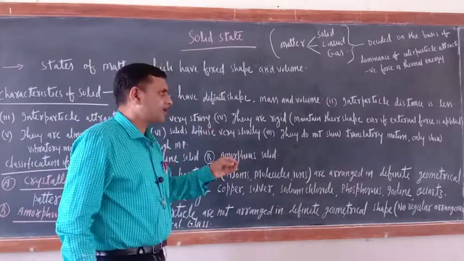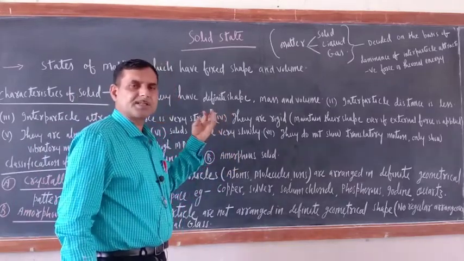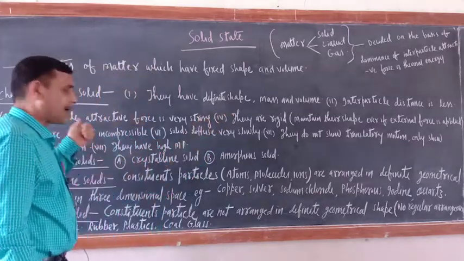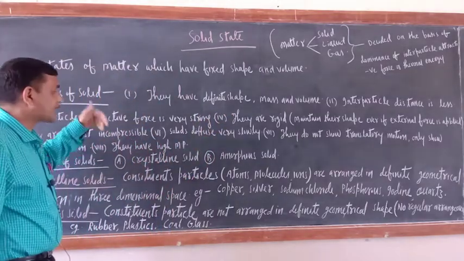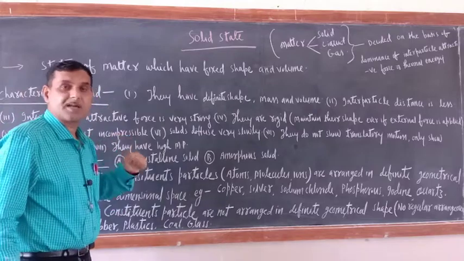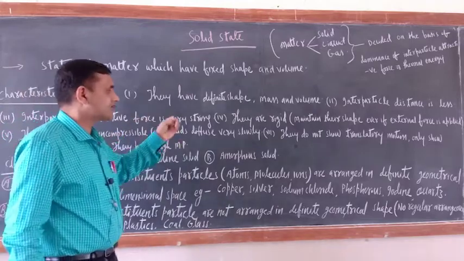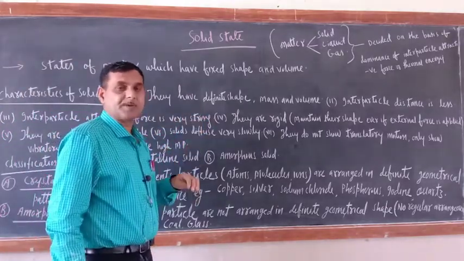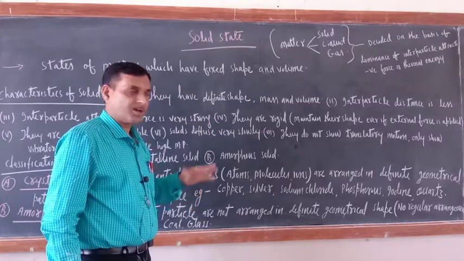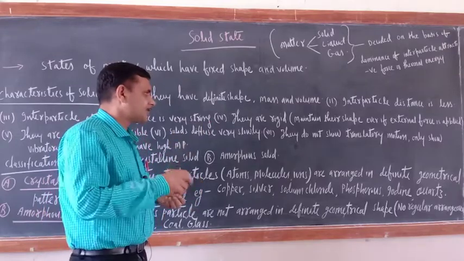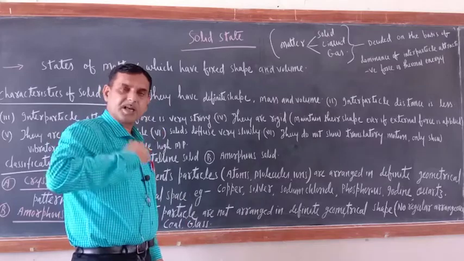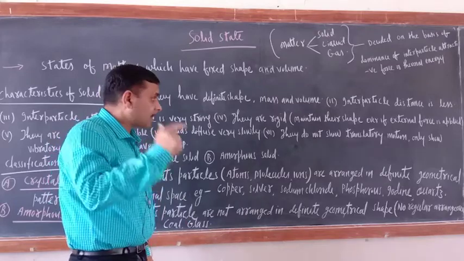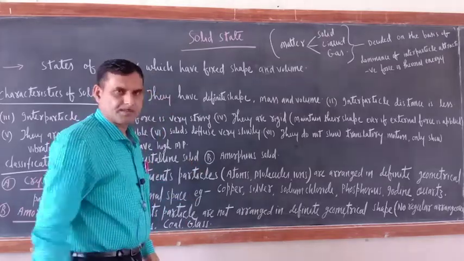But right now what is there? Interparticle distance in the solid is less, and interparticle attractive force is strong. That is why they are solid. Another thing is they are rigid. What is the meaning of rigidity? Meaning of rigidity is maintaining their shape even if external force is applied.